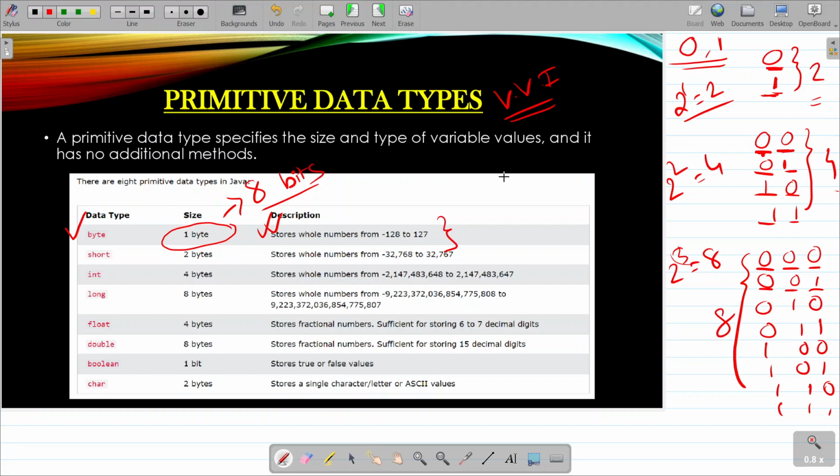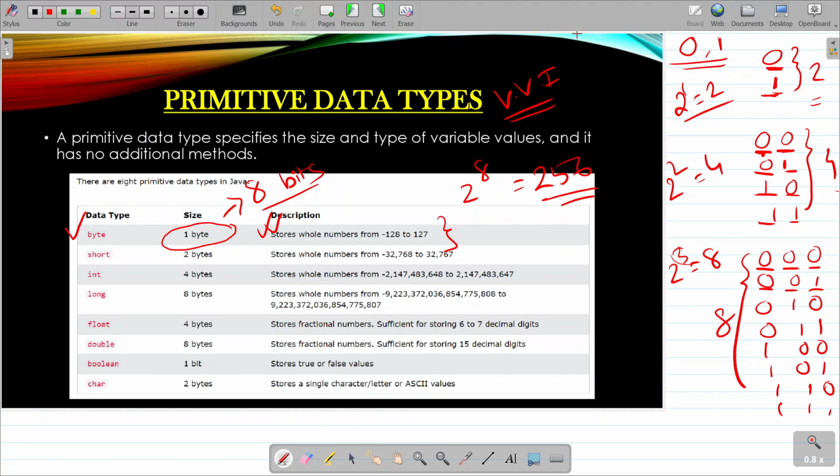So what happens over here? There are 8 bits. Means there are 8 positions. So if we calculate 2 to the power 8, let's calculate, it is 256. Try and calculate it at home. It will come 256. So what does this 256 mean? It means that there can be 256 numbers. 256 numbers can be stored in the byte data type.